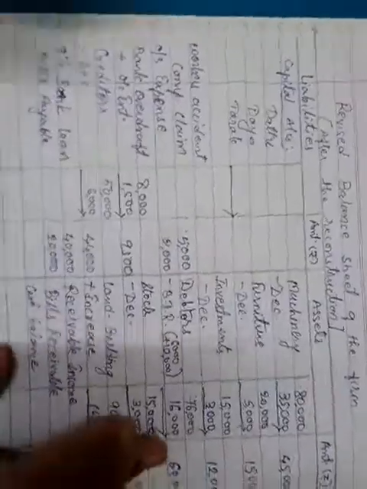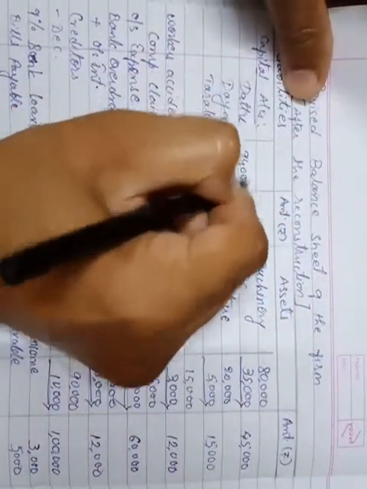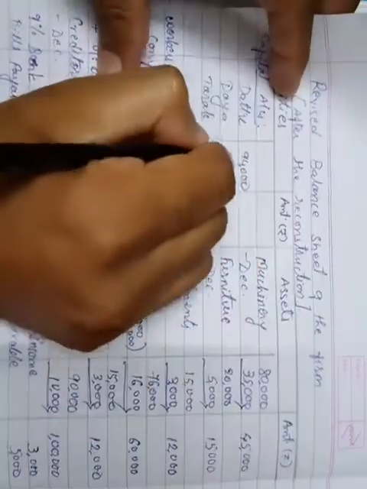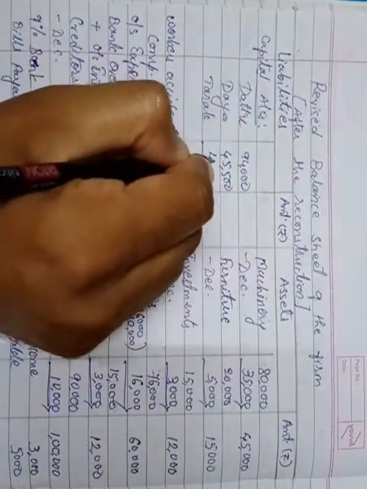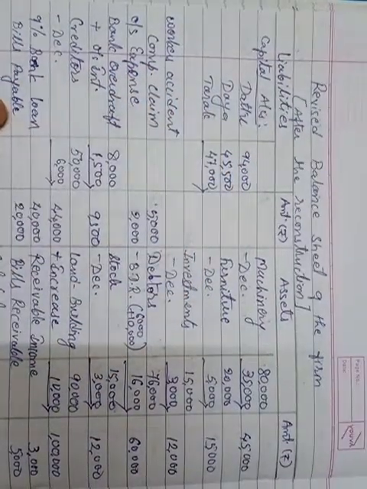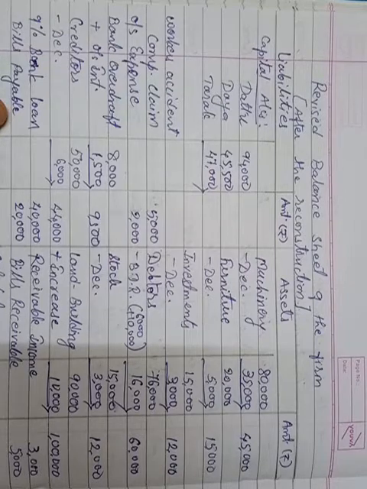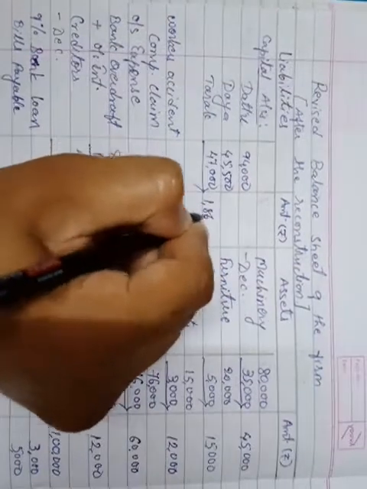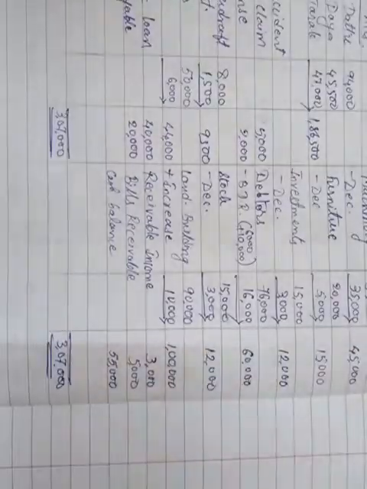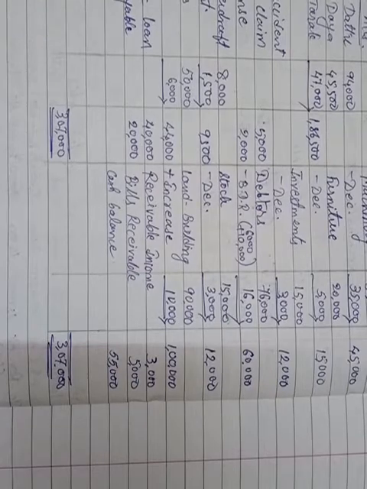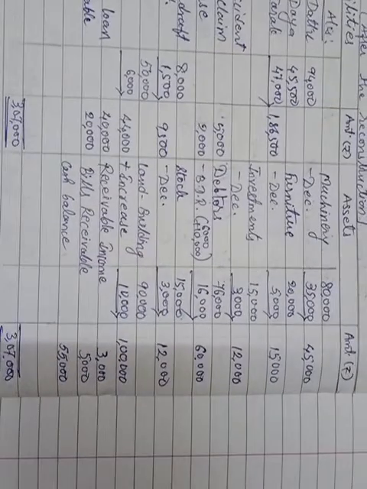So in the balance sheet on the liability side, first partner capital is 94,000 in the inner column, second partner 45,500, and the last partner is 47,000. This total we have to write in the outer column, which is 1,86,500. Now the total of the balance sheet, which we have to confirm on both sides, is 3,07,000.